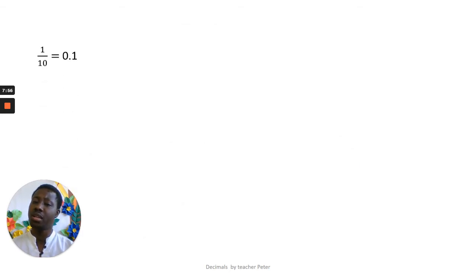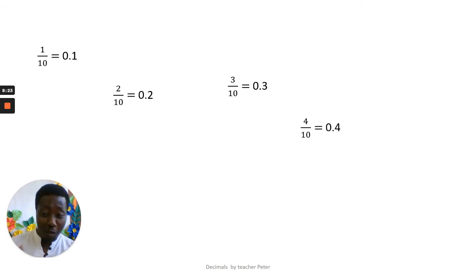Now, when we move on to the next one, for example, we said 1 over 10 is 0.1. Okay, tell me about 2 over 10, 0.2. 2 over 10 is 0.2. 3 over 10, 0.3. So look at how it's going. 1 over 10, 0.1. 2 over 10, 0.2. 3 over 10, 0.3. Okay, good. 4 over 10 is 0.4. So your guess is as good as mine.